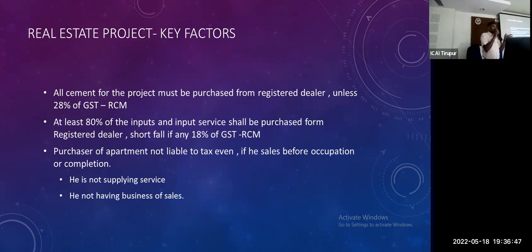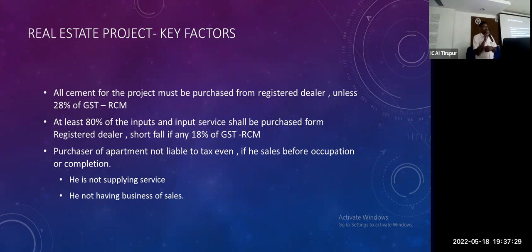Normally reverse charge mechanism is one of the reasons for our building material. Normally a construction contractor or work contractor or real estate project does not purchase any goods from registered dealers because they are also not registered. Sand, maybe jelly, maybe other than cement, there is no account right now, so they are bringing it some other way. If you purchase from an unregistered dealer, at least 80% of purchases should be from registered dealers. Shortfall, if any, we have to pay 18% under RCM. So a higher rate we have to bear.